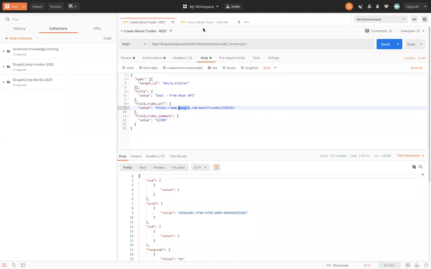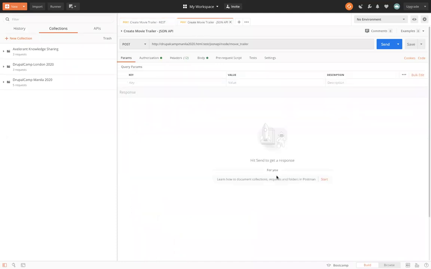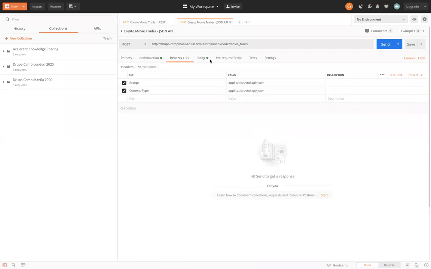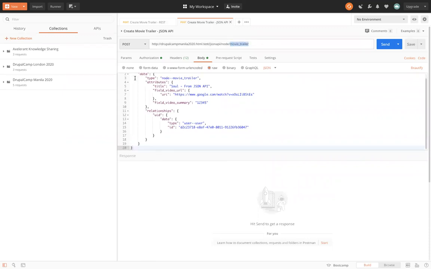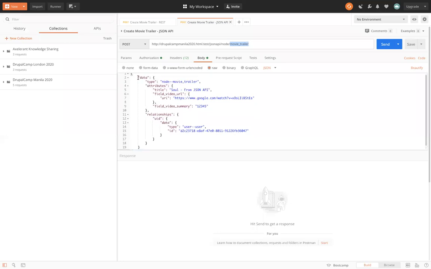So let's see what happens from the JSON API. I'll go to the headers, the body. And if you note, we are hitting a JSON API. We are creating a node of type movie trailer. This is the input JSON request where I'm adding a type. The attributes accept basically the title, the video URL, and the video summary. The same thing basically. Let's hit the send button.